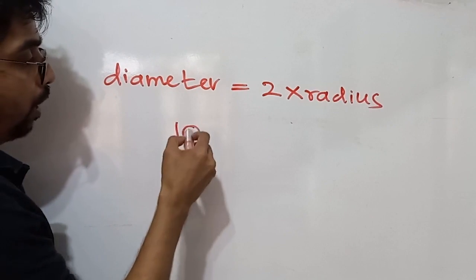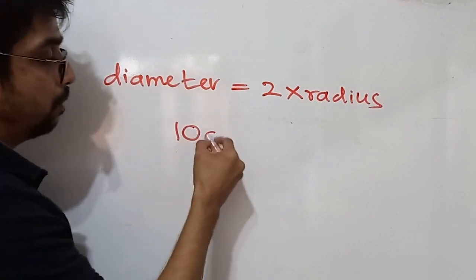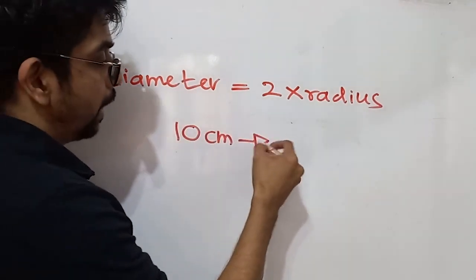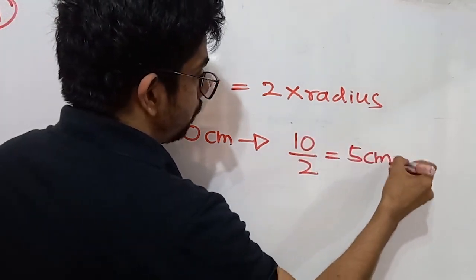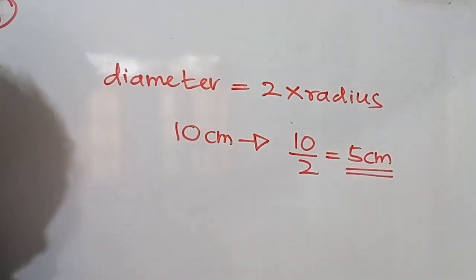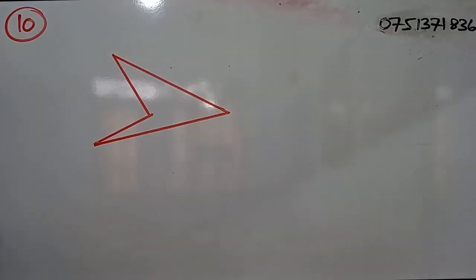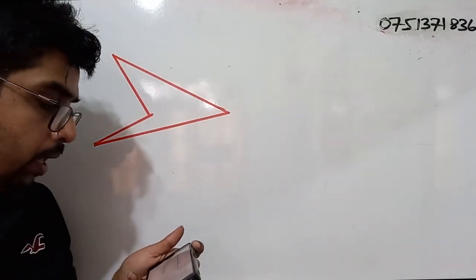So if the diameter is 10 centimeters, then what will be the radius? Half of that, no? So 5 centimeters. So that will be the answer. Right. Question number 10. Okay.